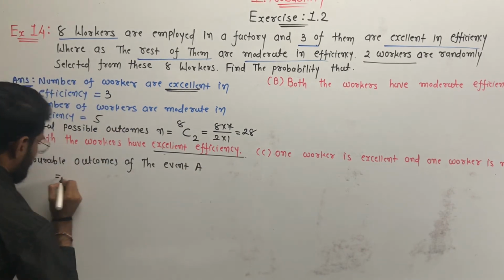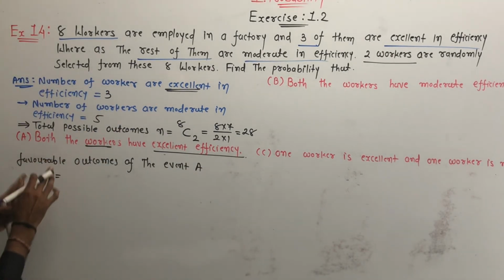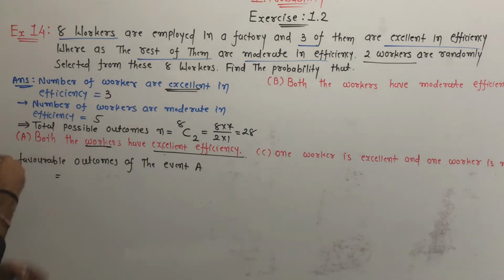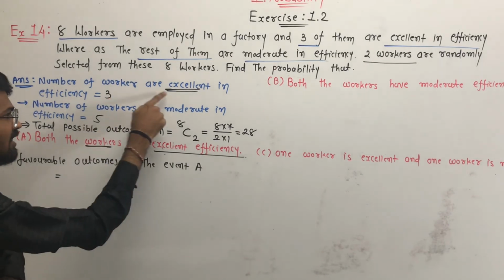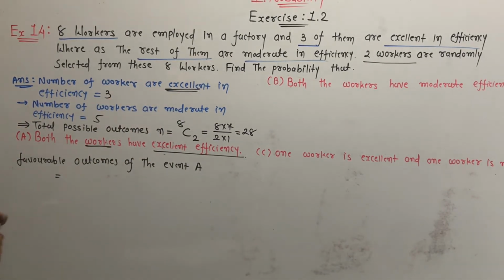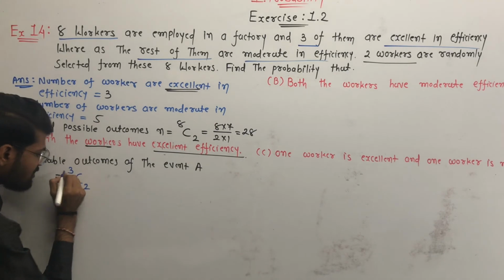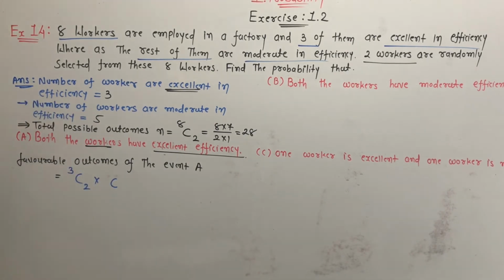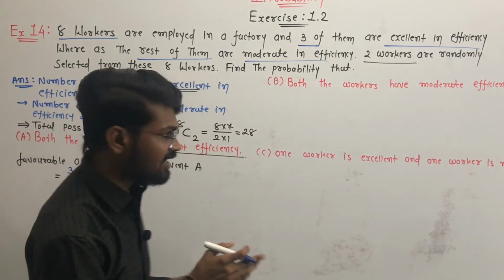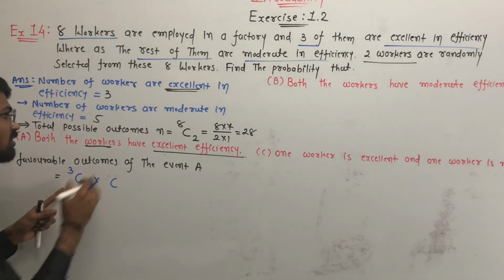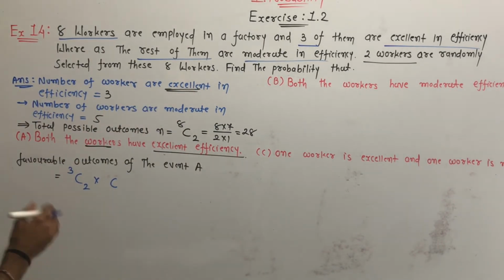Okay, we have to select 2 workers having excellent efficiency, and these 2 workers are selected from these 3 workers because these 3 workers have excellent efficiency. So we have to select 2 efficient workers out of 3 efficient workers. Now do we have to select any more workers? No. Why? Because we have to select 2 workers in total, and we have already selected them from the excellent efficiency workers.